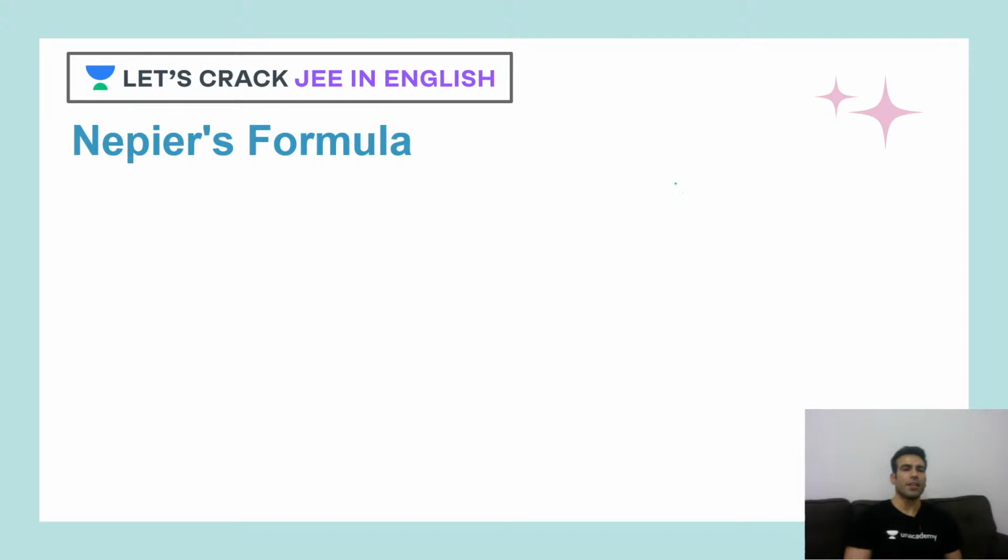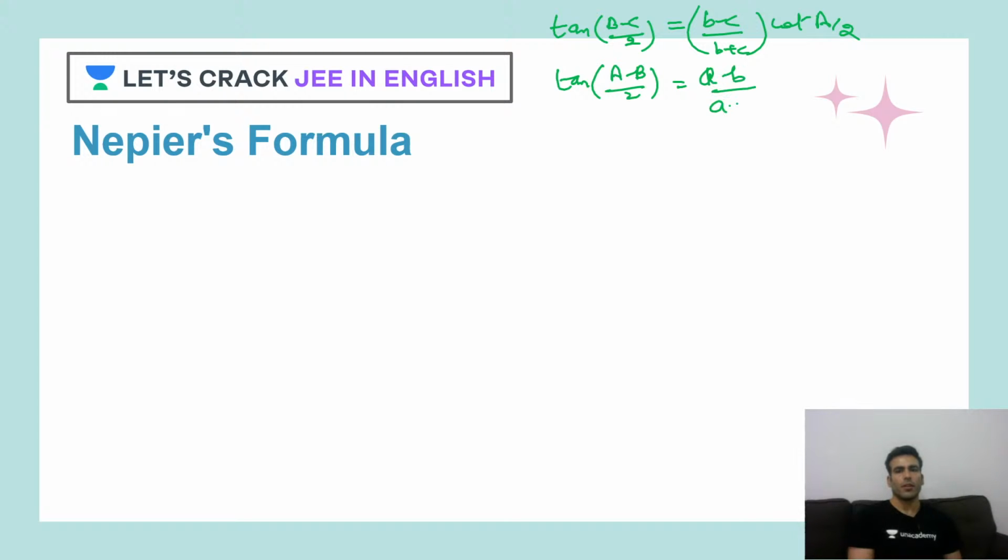Let's talk about Napier's formula, what it is. So Napier's formula is tan of (B minus C)/2 is equal to (b minus c)/(b plus c) times cot of A/2. Similarly, tan of (A minus B)/2 is equal to (a minus b)/(a plus b) times cot of C/2.